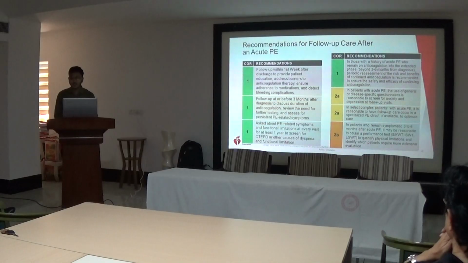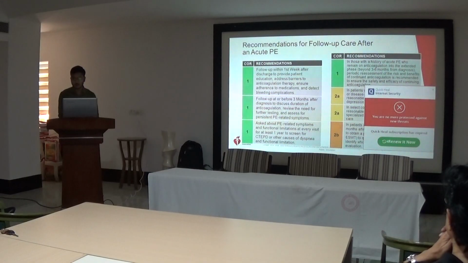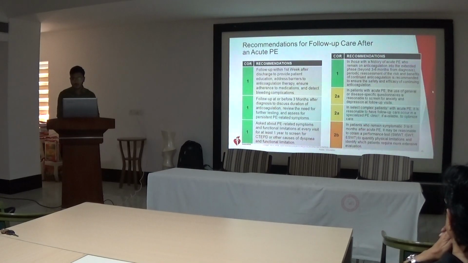In acute PE, use of a general or disease specific questionnaire is reasonable to screen for anxiety and depression at follow-up visits. In complex patients with acute PE, it is reasonable to have follow-up care occurring in a specialized PE clinic if available to optimize the care. And in those who remain symptomatic 3 to 6 months after acute PE, it may be reasonable to obtain performance tests to quantify the physical limitation and identify which patients require more extensive evaluation.